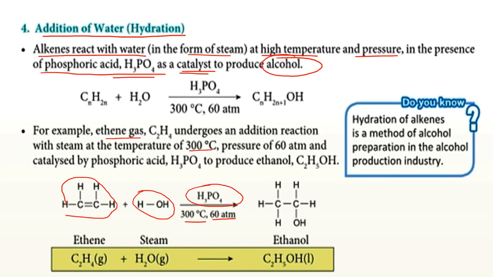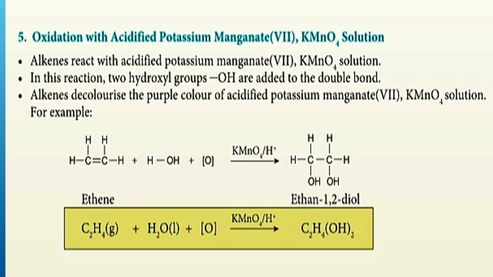So produk dia nanti, so from double bond dia jadi single bond. So H added here, the OH added here. So kita dah tambah di sini HOH. So ethene dia jadi etanol. Alkene to alcohol. Okay, oxidation with acidified potassium manganate(VII) KMnO4 solution.